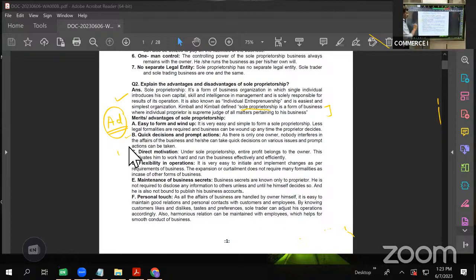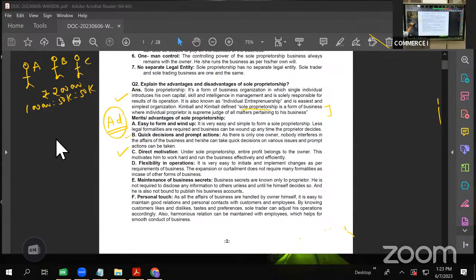Next is direct motivation. Very important point. What is the direct motivation? I told you while telling you the features, all the profits are earned by the proprietor. Suppose there is Mr. A, Mr. B, Mr. C. I'm comparing this with partnership. They earned a profit of, let us say, 2 lakhs, and their profit sharing is such that A is getting 1 lakh rupees, B is getting 50,000 and C is getting 50,000, right?